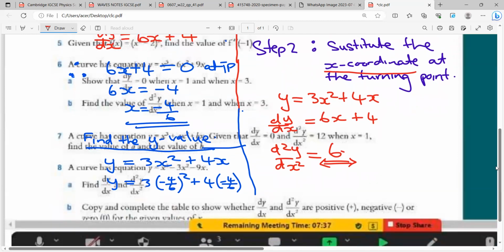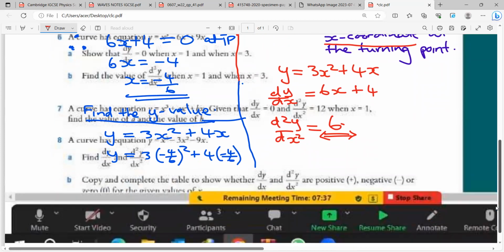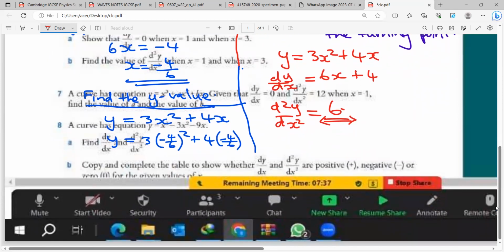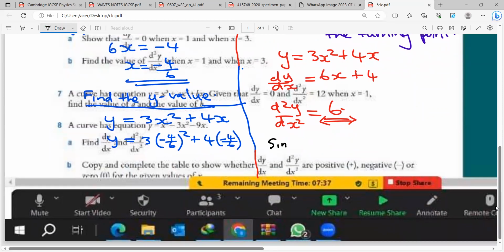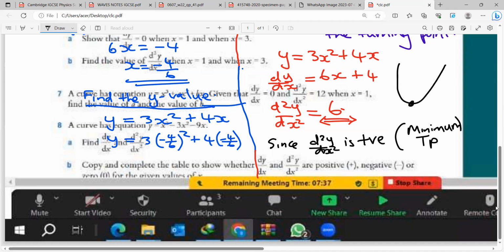So now after substituting your x coordinate, if your answer is positive, it will be a minimum turning point. And if your answer is negative, it will be a maximum turning point. Are we together? So here in this case, since d squared y dx squared is positive, this is a minimum turning point. In other words, I can predict the shape of this curve is going to look like this. This is a minimum turning point.